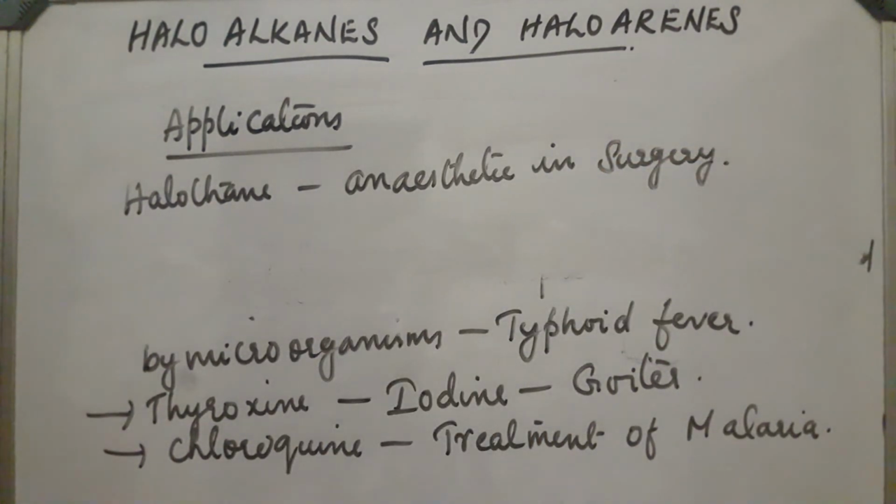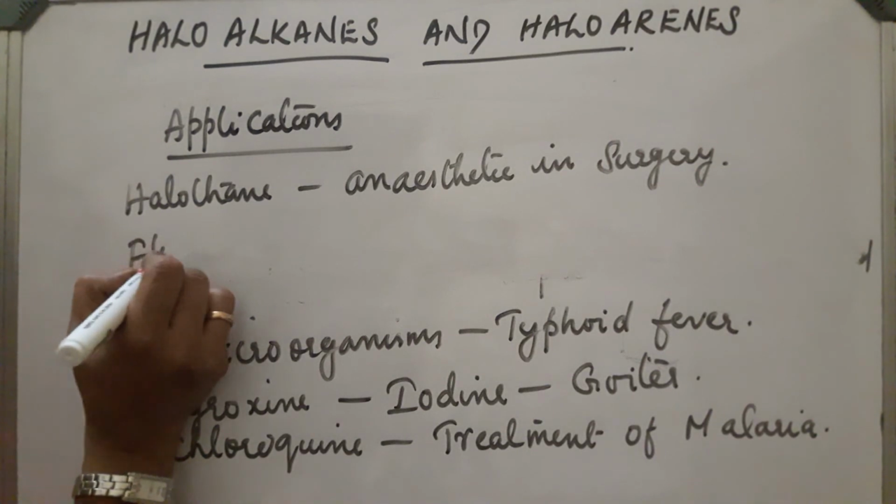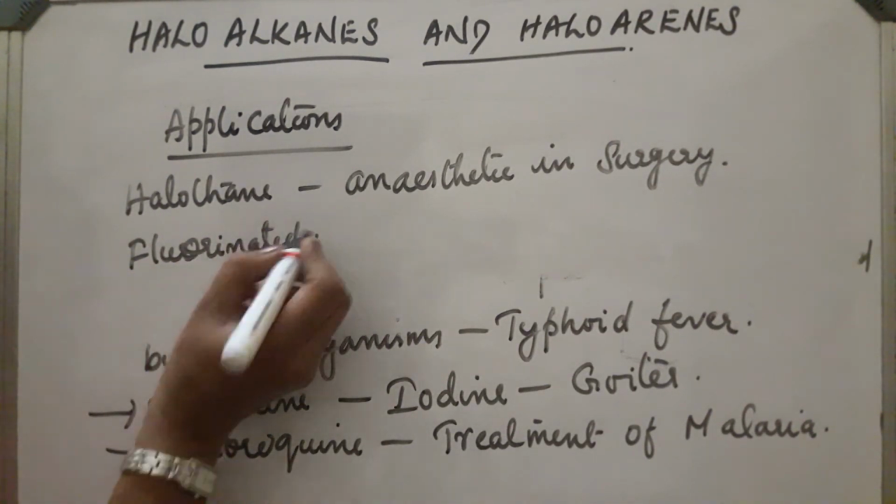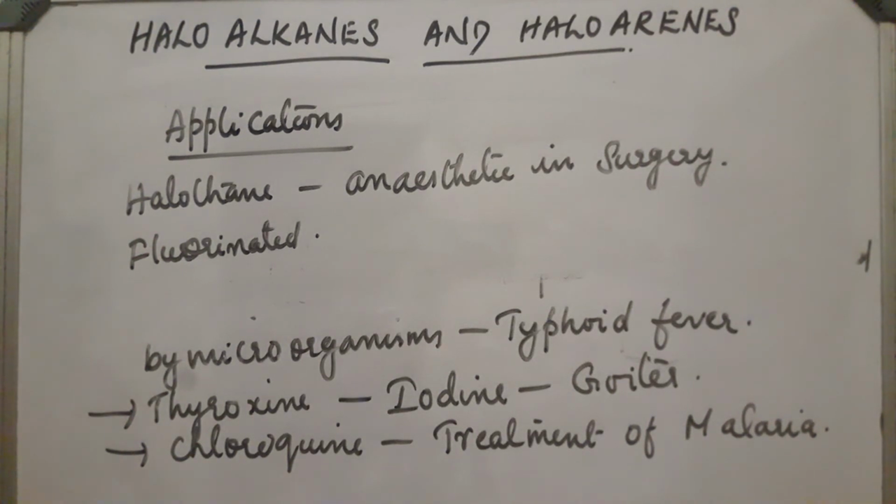And some fluorinated compounds are used as a potential blood substitute in surgery. These are some of the applications.